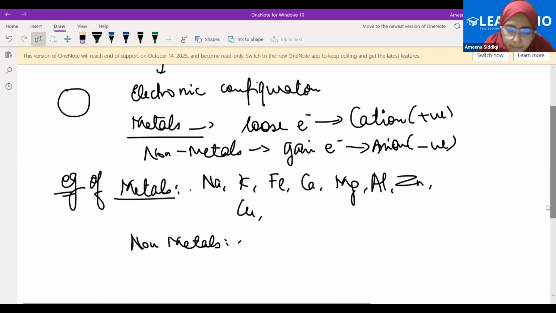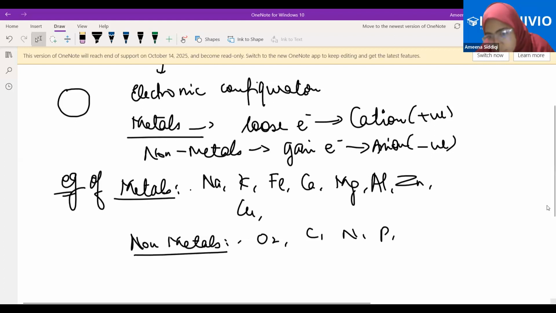Oxygen, argon, helium, then carbon, phosphorus, sulfur, right? Chlorine, fluorine, iodine, bromine. Okay, all of these are examples of non-metals, right?